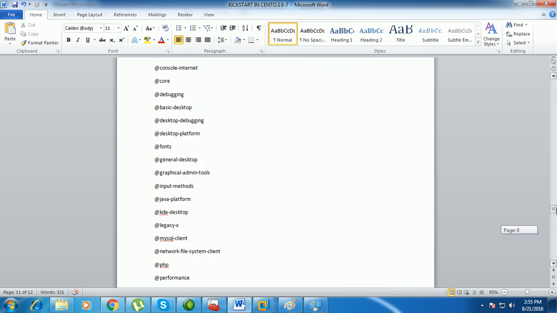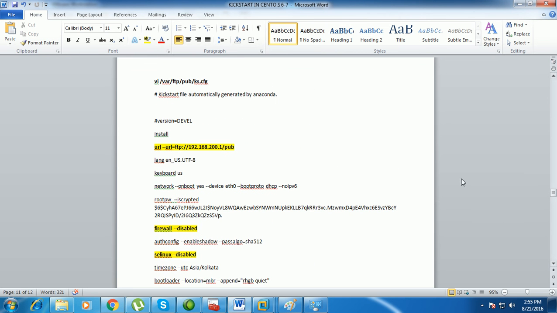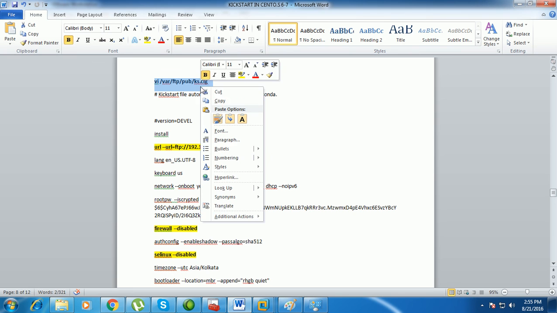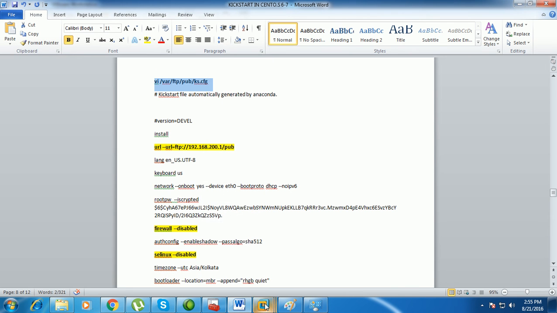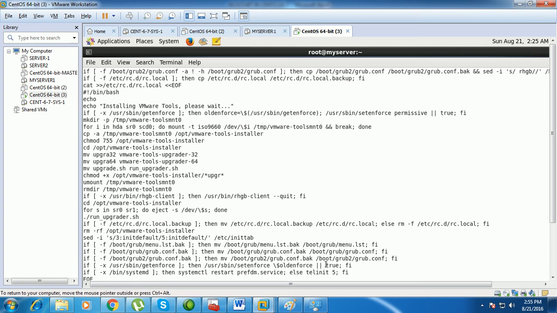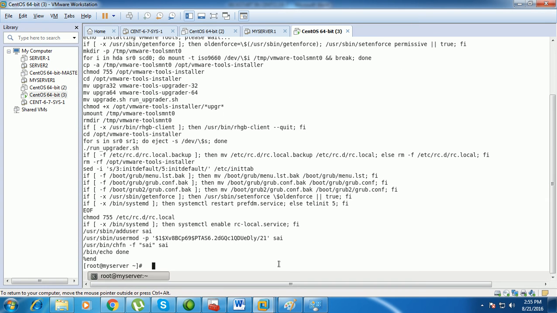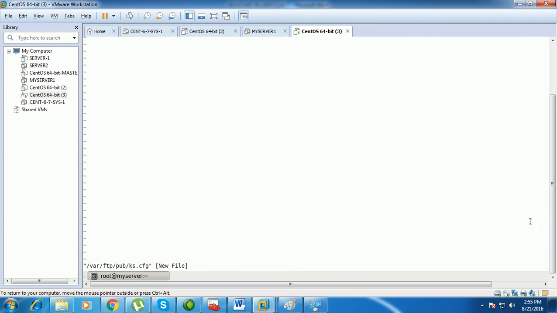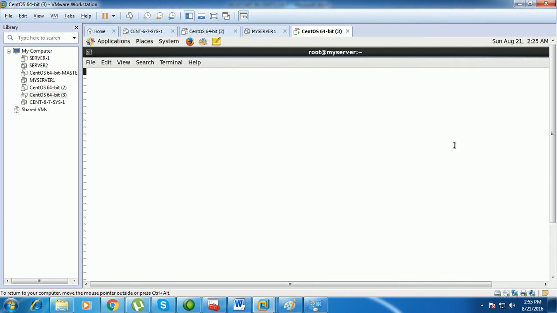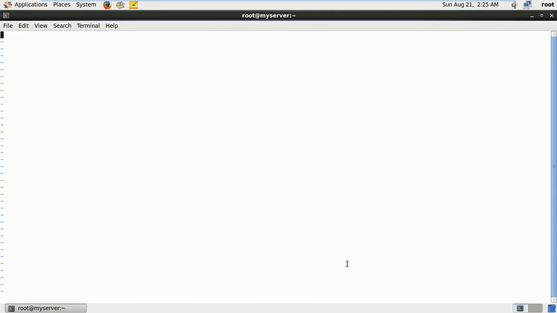So what I am doing now is going for this command: vi /var/ftp/pub, and I am going to create the ks.cfg file. This is the one, my answer file. So just paste it here under var ftp pub ks.cfg. So it is going to create a new file, and just go to insert mode.